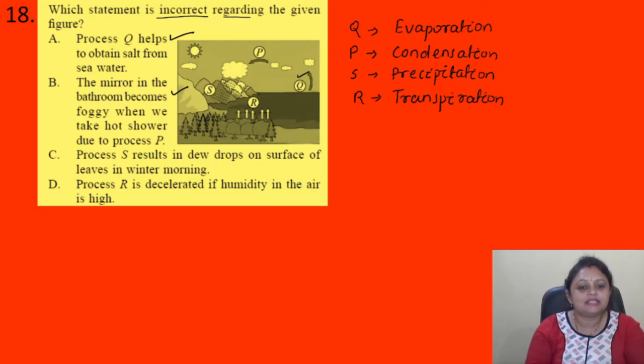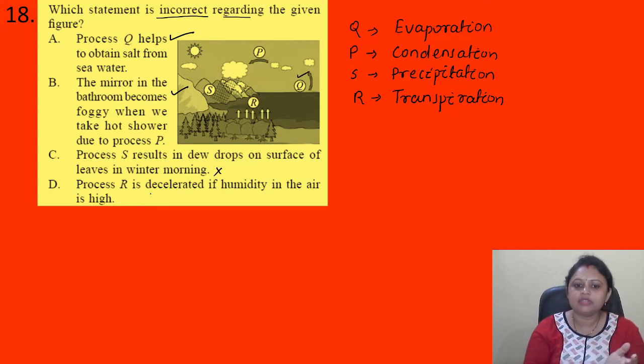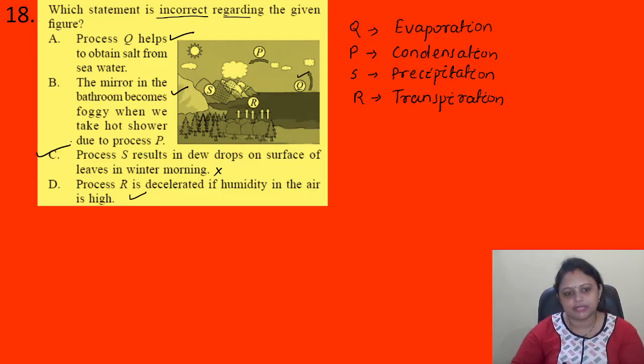Process S results in dew drops on the surface of leaves in winter morning. No. Then process R is decelerated if humidity in the air is high. So transpiration, yes, if humidity, that is the amount of water vapor, is more in the atmosphere, then the rate of transpiration will be less. Okay, so this one is also correct. So here the correct answer is option C.